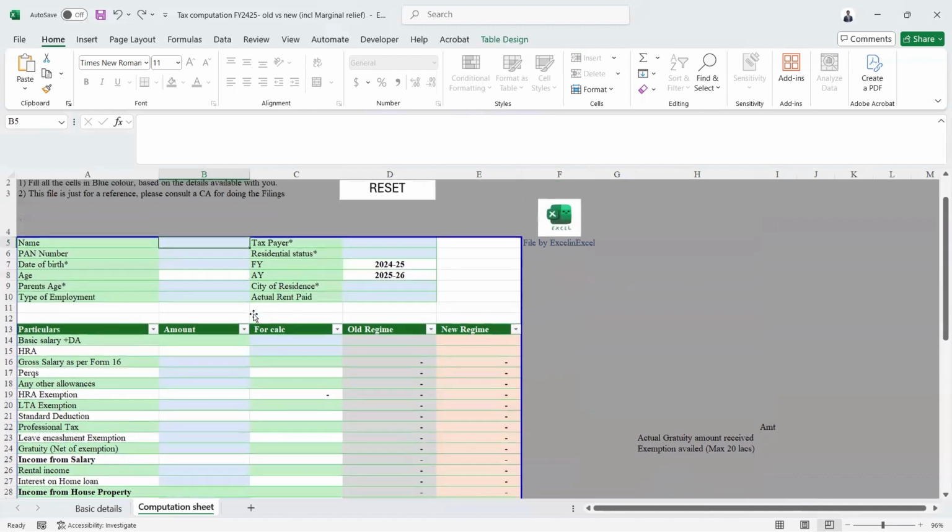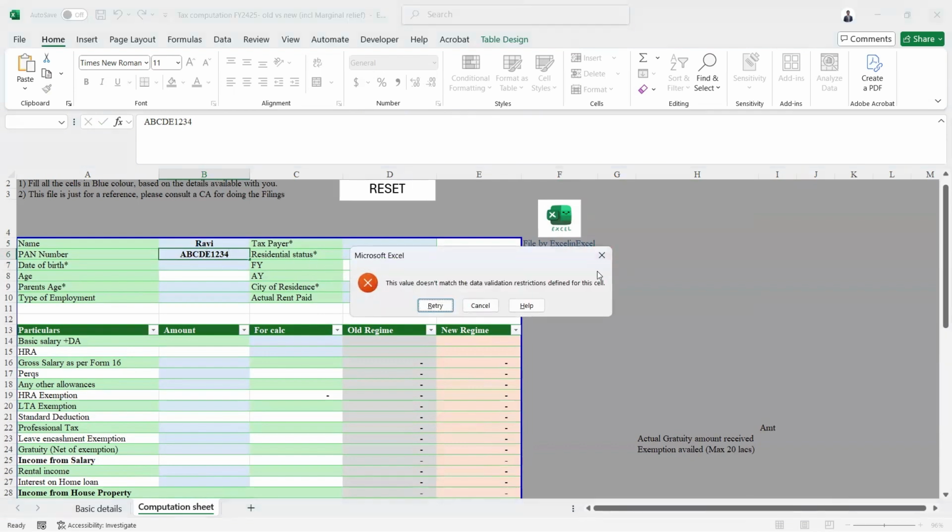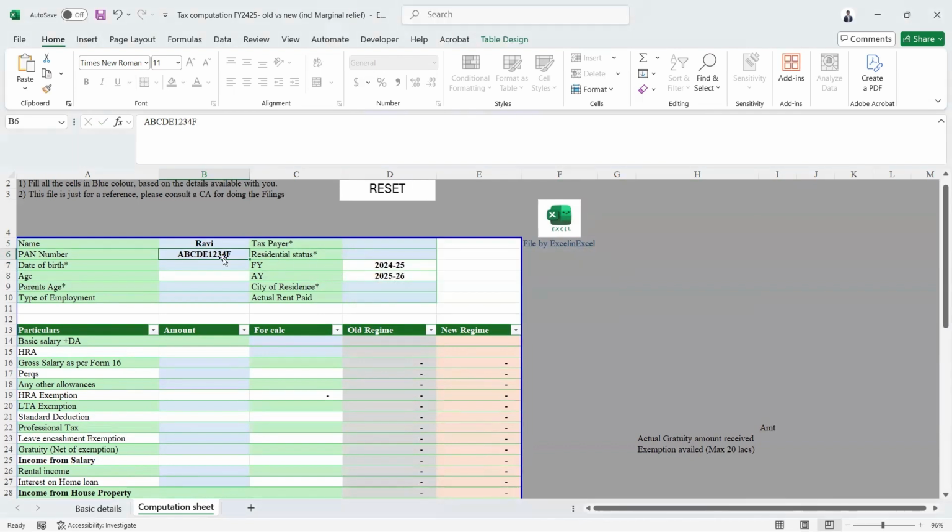We have added drop-down lists and we have put relevant controls wherever needed. For example, the name is a free field. We can update anything. And the PAN number should be 10 digits. So if you update something which is not 10 digits, it will throw an error. If I try to give only 9, it will say the value doesn't match. So we have to give 10 characters. And date of birth, you can give in the format, and age will be automatically calculated based on the formula. And the parent's age is a free field. You can keep the highest of your parents' ages.